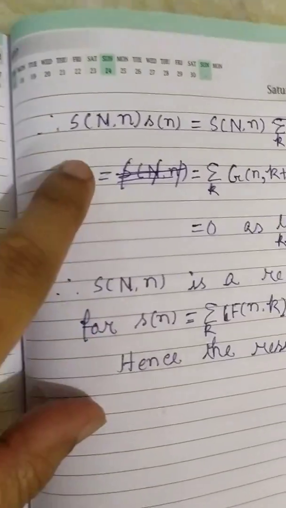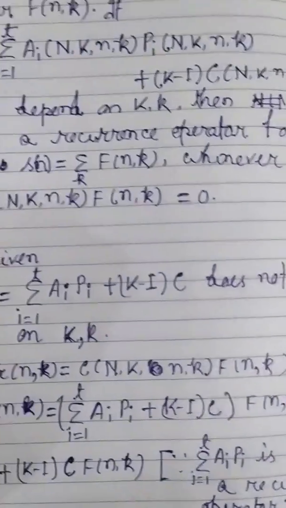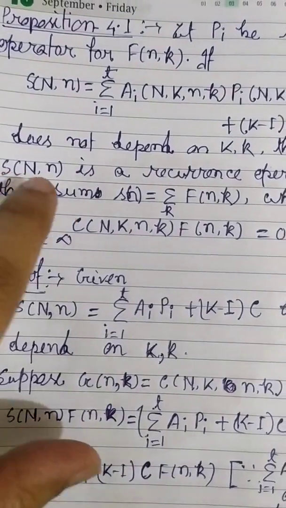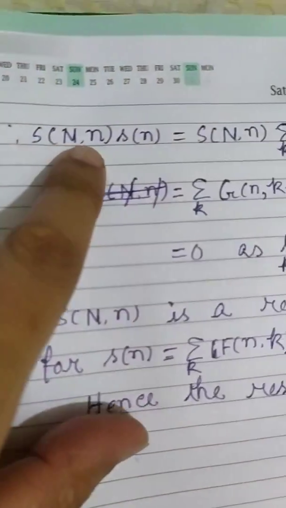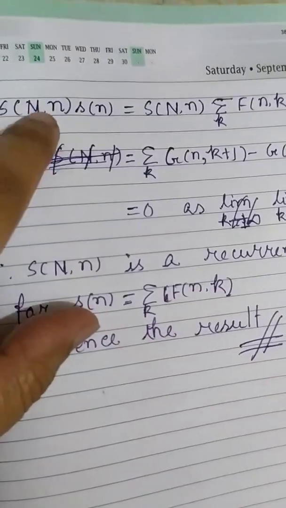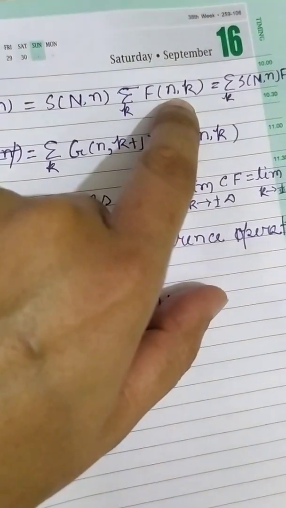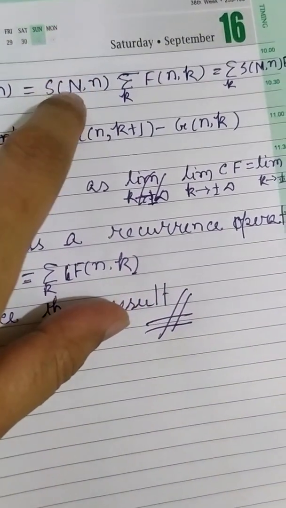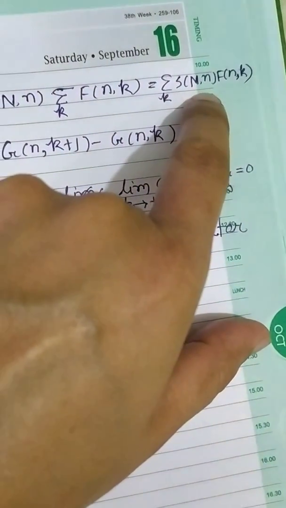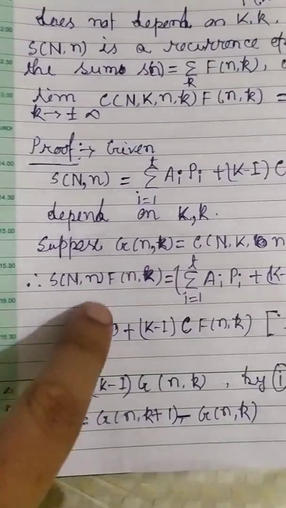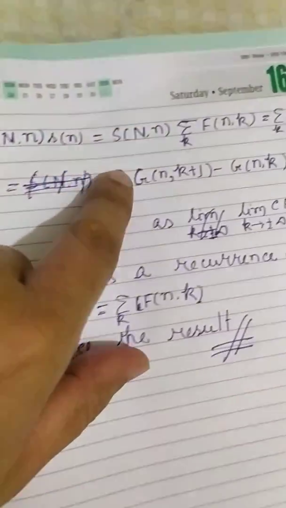So we have to show that S_n is a recurrence operator of small s_n. Therefore S_n s_n must be equal to 0. Our objective is to show that this part equals 0. So what is S_n s_n? Since K is independent of this term, you can take this term inside the summation sign, S_n f(n,k).